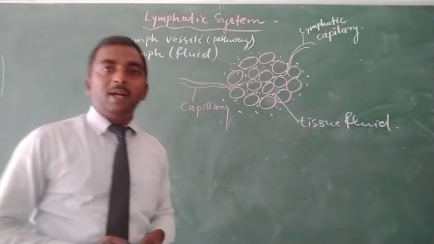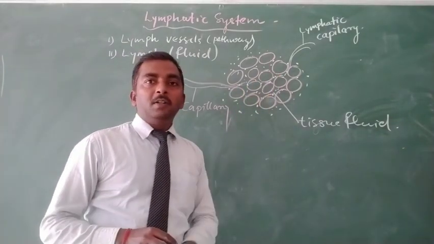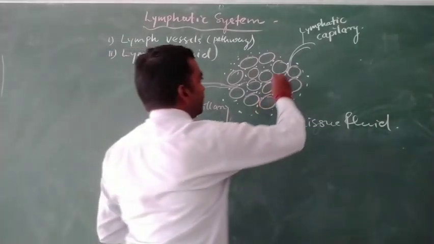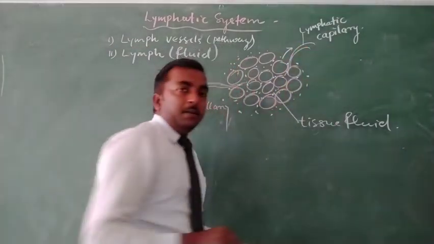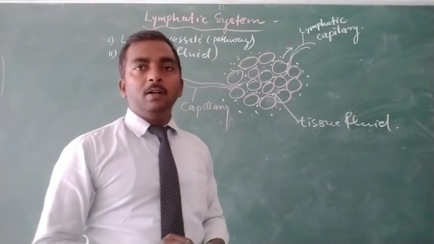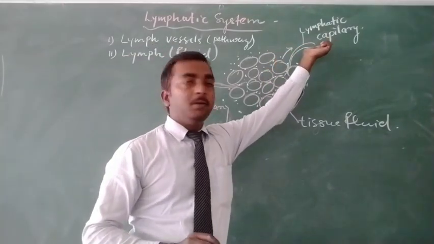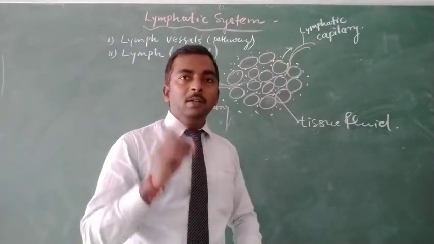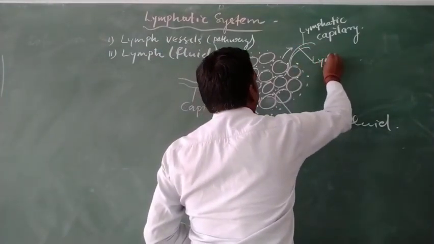The lymphatic capillary drains the excess amount of tissue fluid, and the excess tissue fluid that drains into the lymphatic capillary is known as lymph.